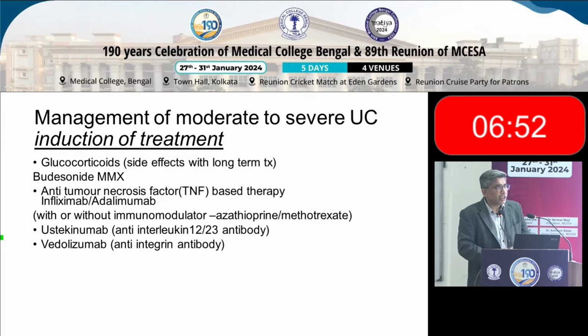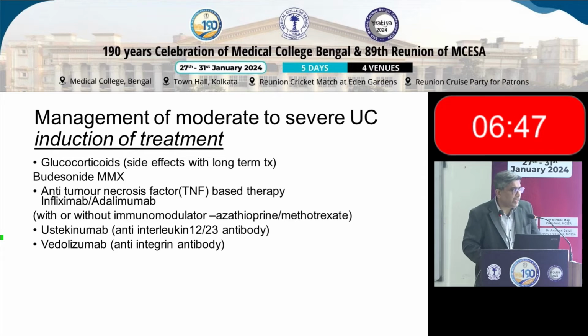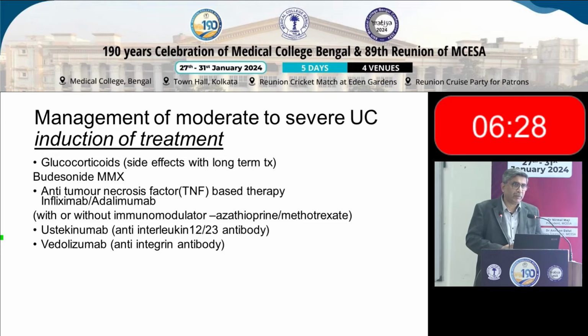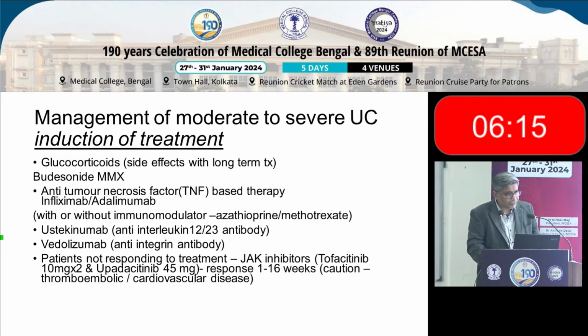These are the new kids in the block. Ustekinumab, which is an anti-interleukin 12, 23 antibody, and vedolizumab, which is an anti-integrin antibody. Now, we talk about these medications. Do remember, all of them do have side effects, especially the anti-TNF. You've got to rule out any evidence of TB before you start the medication. Keep in mind there can be activation of hepatitis B. Luckily, these new drugs, ustekinumab and vedolizumab, probably have less risk in TB patients. So this is something new which we have started using, and we are finding it's quite useful.